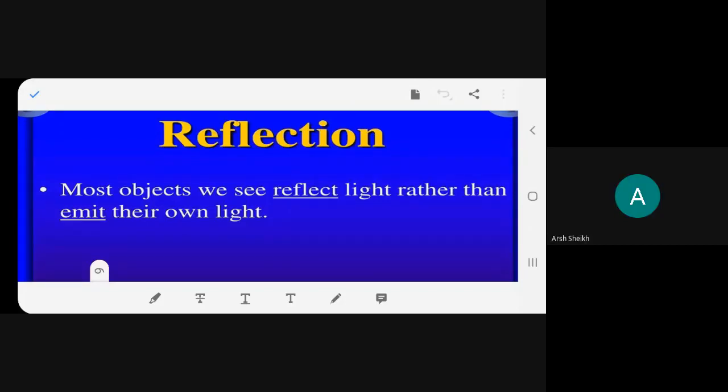No, ma'am. Isn't it? So what are they doing? They are reflecting. What are the bulb, candle, tube lamp doing? They are emitting their light. You understood the terminology? So they are giving out their light, so they are luminous objects. That does not mean that we cannot see the non-luminous objects. We can see them because they are reflecting the light. Understood?